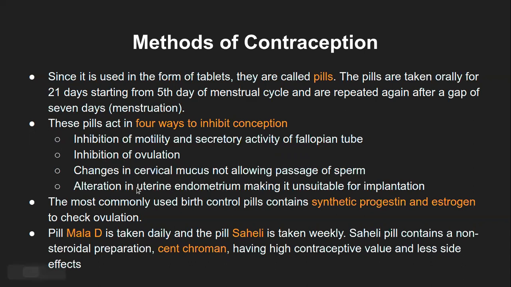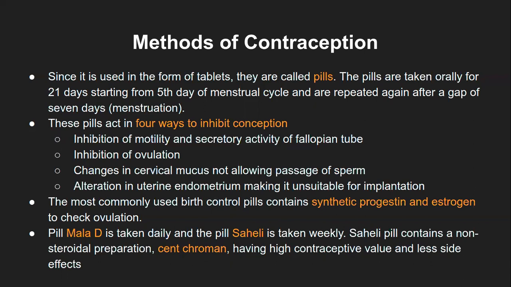Alteration in the uterine endometrium, making it unsuitable for implantation. So it can cause decreased thickness in the endometrium, or not let it form completely, and so on. There are various possible ways in which the endometrium is altered, so that it is no more suitable for the implantation process of the zygote. So these oral pills can act through any of these mechanisms.